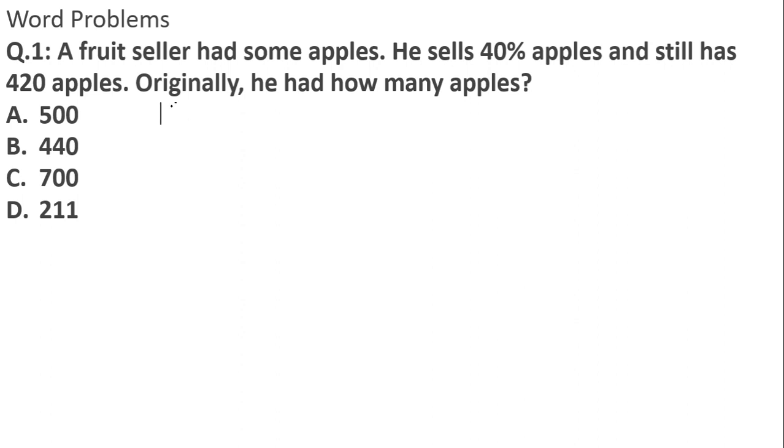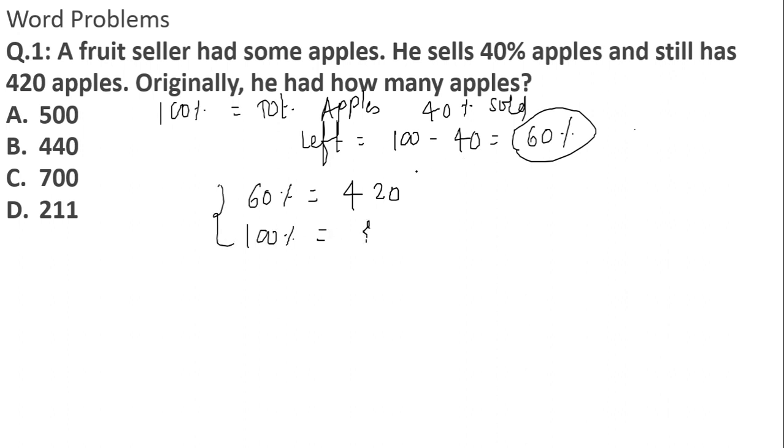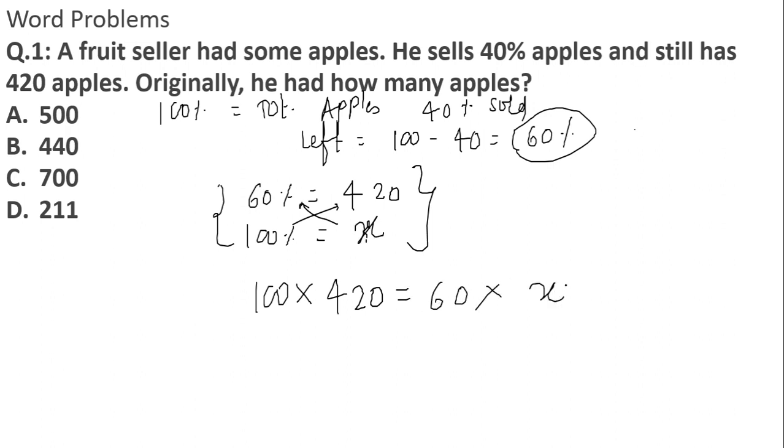It is very simple. If 100% is the total apples, out of this 100%, 40% are sold. What is left? Left is equal to 100 minus 40%, which is equal to 60%. So 60% are left. As per the given data, 60% is equal to 420 apples. So 100% is equal to how many apples? This is the only thing you have to solve. Carry out the cross multiplication: 100 into 420 is equal to 60 into x. Let us consider this value to be x, the original number of apples.